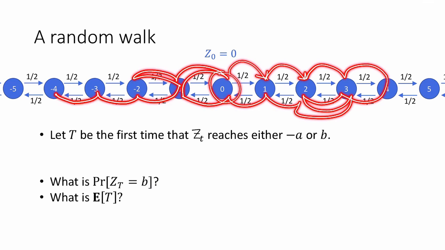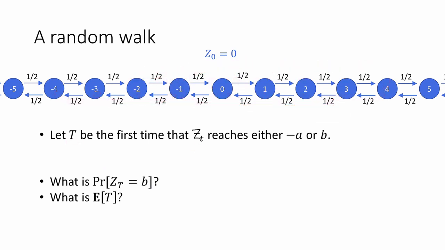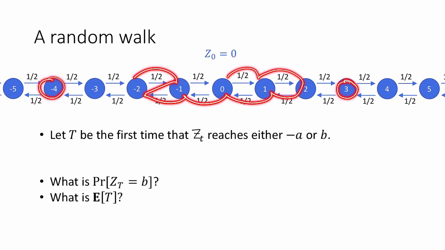Maybe something like that. And we're going to stop at the time capital T, which is defined to be the first time that z sub t, our random walk, is equal to either minus a or positive b, for some values a and b. So suppose that minus a were minus 4 and b were 3, we would walk around until we hit one of those two values and then stop.